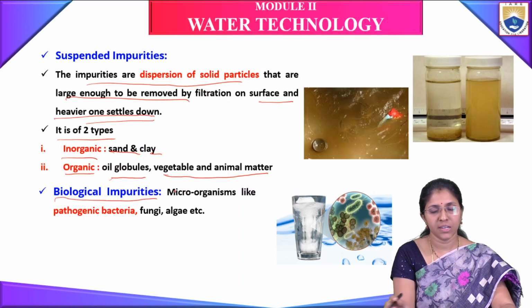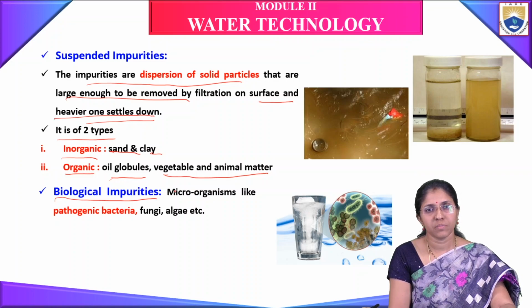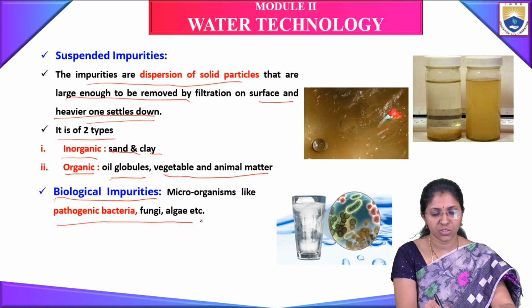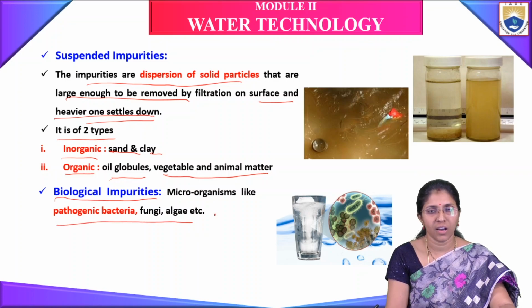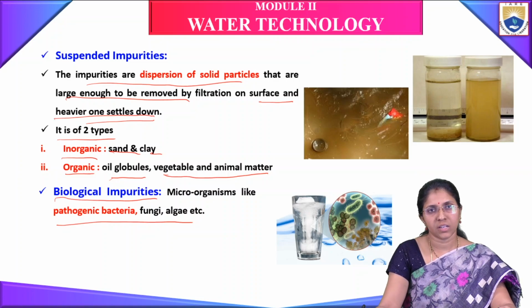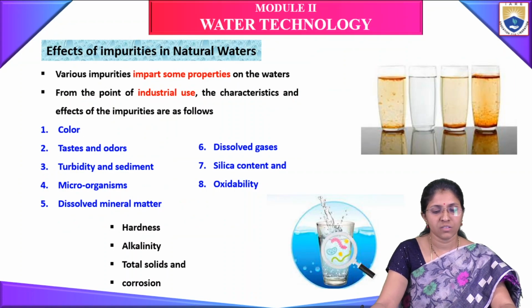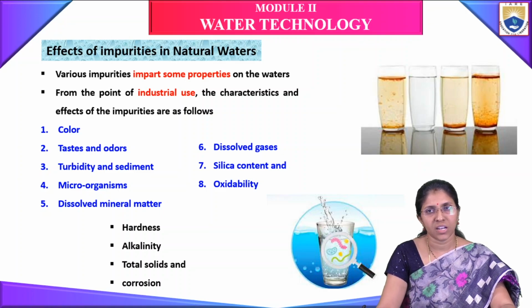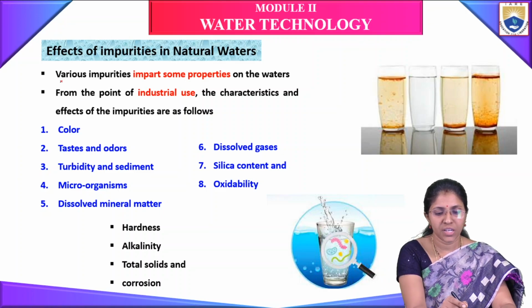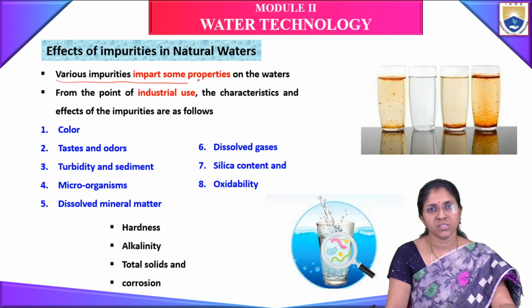Biological impurities means microorganisms like pathogenic bacteria, fungi, algae, etc. So inorganic impurities, suspended impurities and biological impurities are there in the impure water. What are the effects of impurities in natural waters? Various impurities impart some properties on the water.